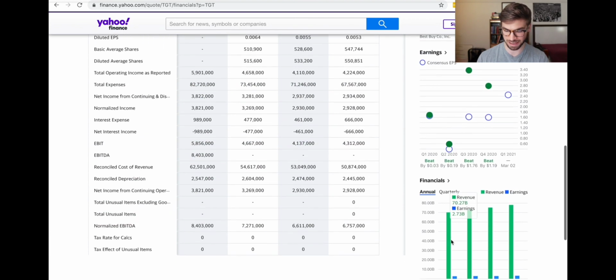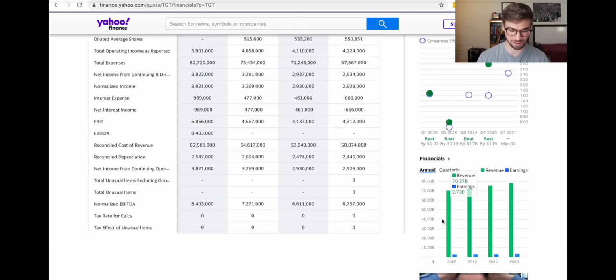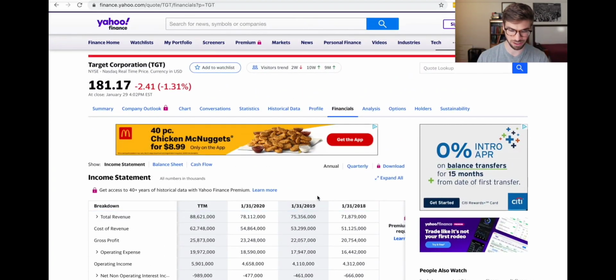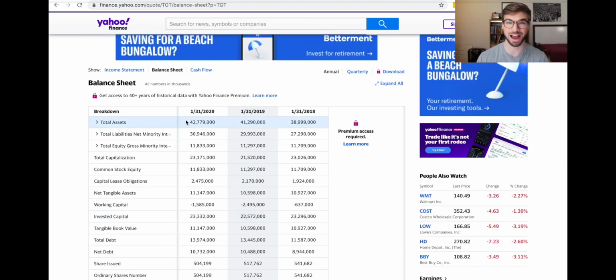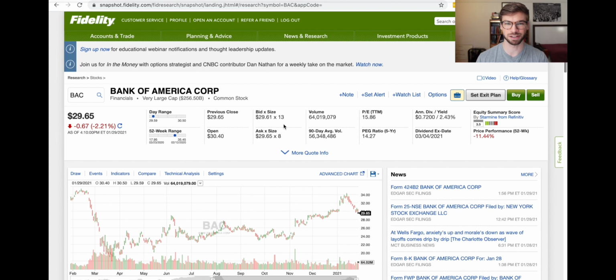It also has helpful graphs right over here. And all this information is free of charge. And then the other thing you can look at is the balance sheet. Balance sheets measure assets, liabilities, and equity. And so I can see, oh yeah, Target has always been financially healthy because they've always had more assets than liabilities.